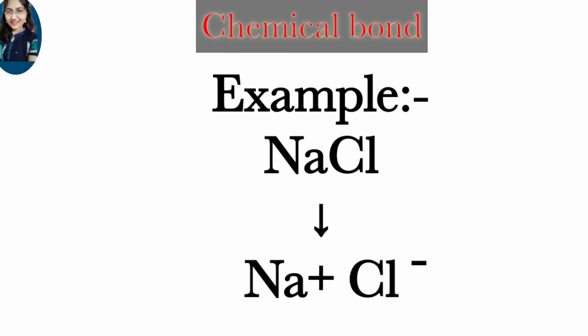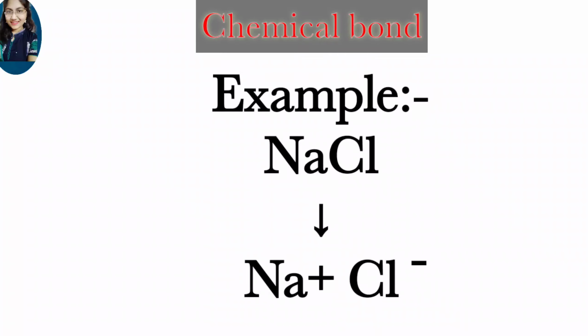For example, let us consider the molecule NaCl. Here sodium, Na, and chlorine, Cl, combine with each other to form NaCl. Na loses one electron to become stable and Cl gains one electron to become stable.